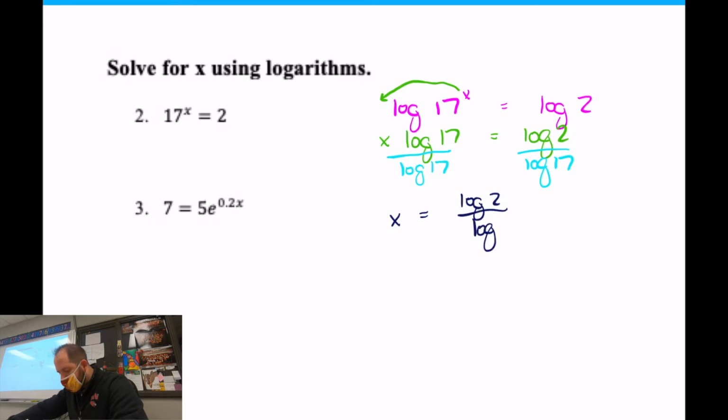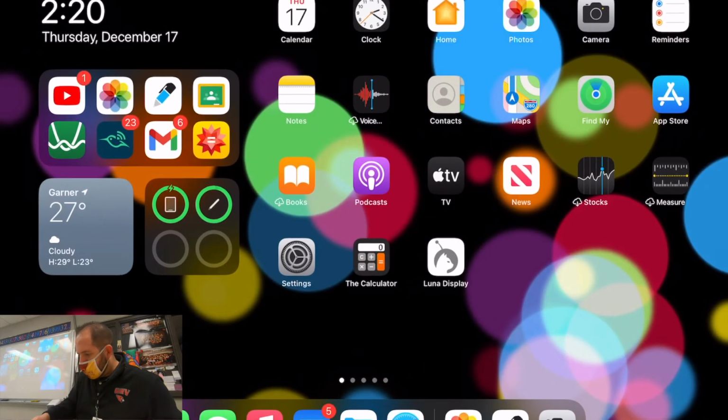That is 0.24465. When you type this in a calculator, you want to type the log of 2, close the parenthesis, hit the divided key, then type in log of 17 and close that parenthesis, and it should give you a crazy decimal. I want 4 decimal places to be accurate. I'm going to show you how to type this in so you can see it on mine. If you have your own calculator and want to see it on yours, that's fine. I'm just going to show you real quick.